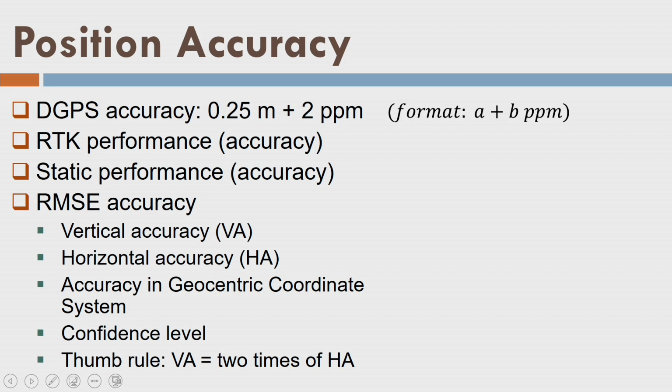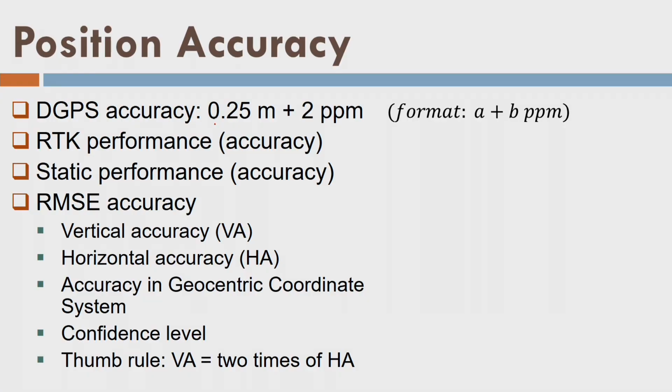Let us go next. DGPS accuracy. What is that? If we use the code based and still we use the DGPS, that is differential global positioning system, that means I have a rover and I have a base. So with respect to the base, I am processing the data of the rover. I am processing the data of the 2, but I am calculating the position of the rover.